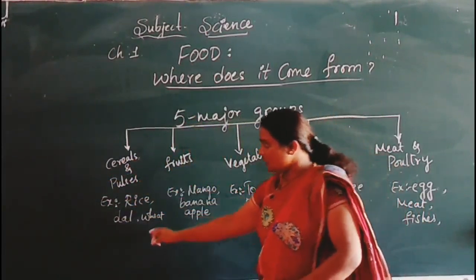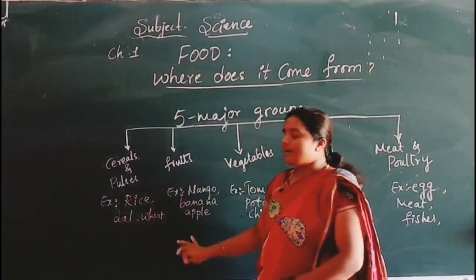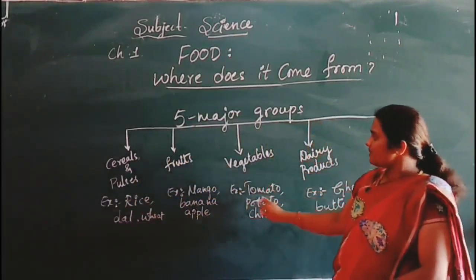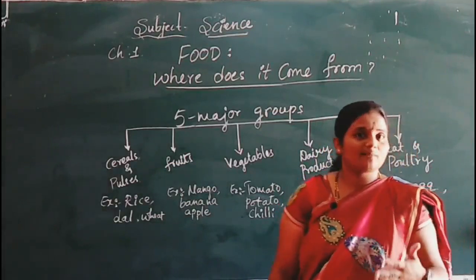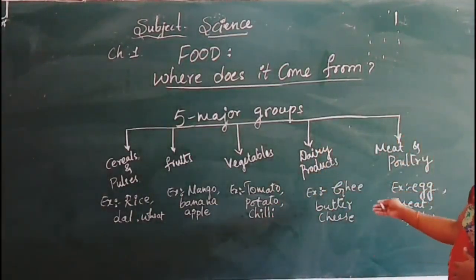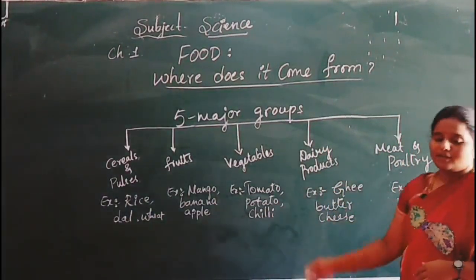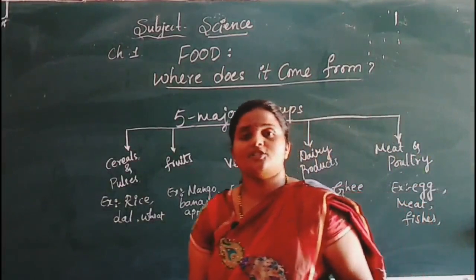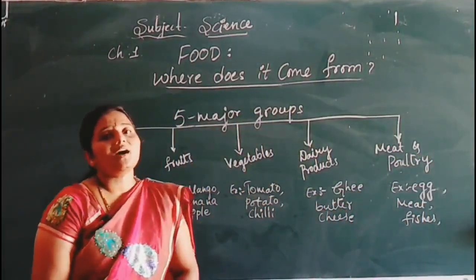This all falls under this group. The next is the fruits group, example mango, banana, apple. And in the vegetables, tomato, potato, chili, beetroot, all such varieties of vegetables can be included. Then in the dairy products, you can take ghee, butter, cheese, isn't it? Then in the meat, you can take fishes, eggs, chicken, isn't it? All this comes under meat and poultry.